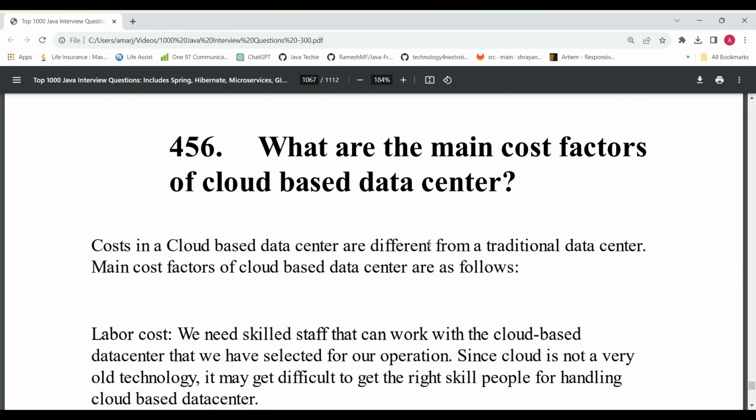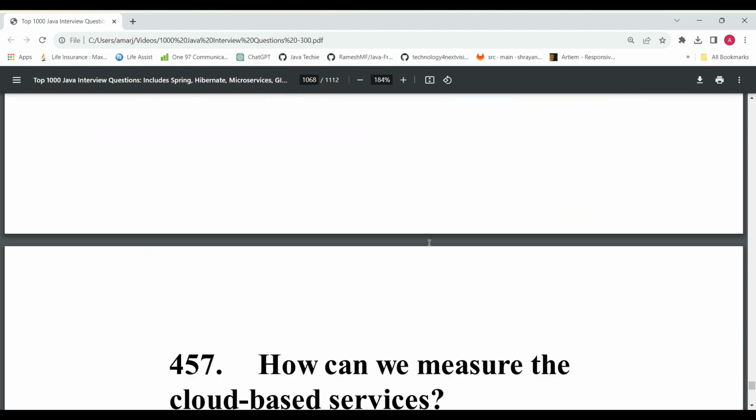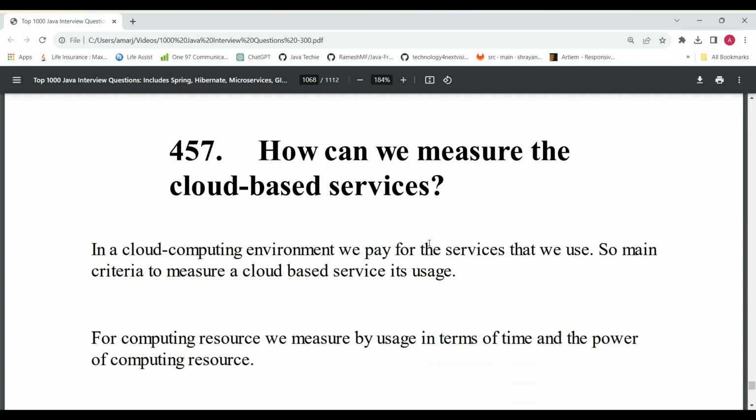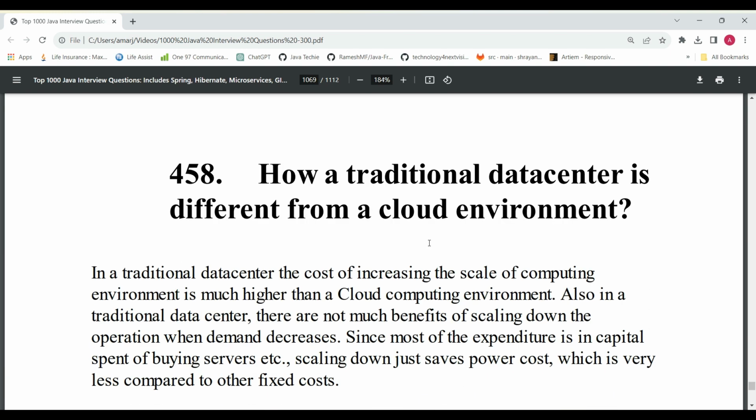And the next question is what are the main cost factors of a cloud-based data center? Labor cost, power cost, computing cost, and so on. And the next question is how can we measure a cloud-based service? If you want to measure cloud-based services, this is the way we can manage that. And how is a traditional data center different from a cloud environment? In a traditional data center, the cost to increase the scale of the computing environment is much higher than in a cloud computing environment.